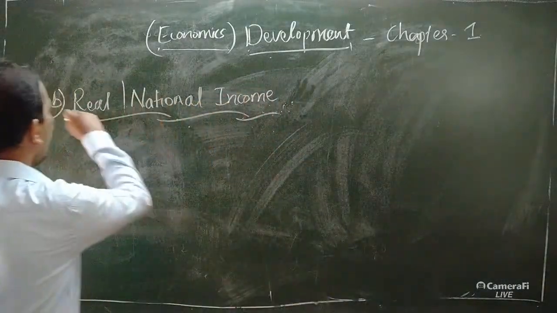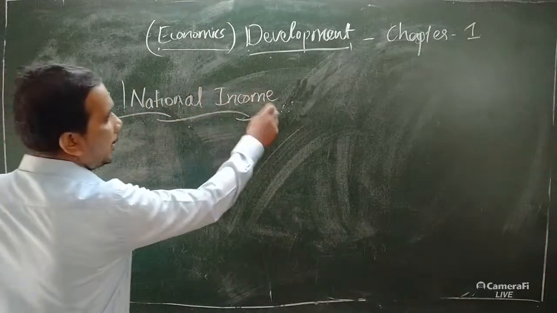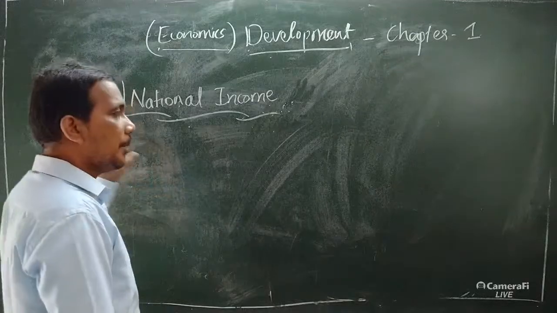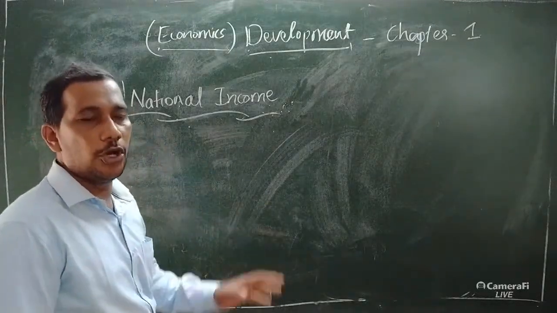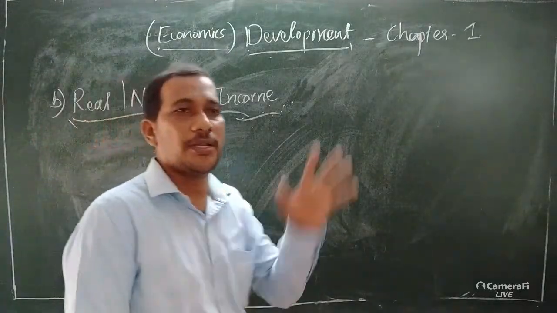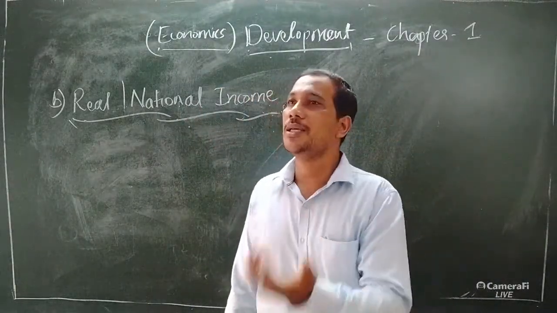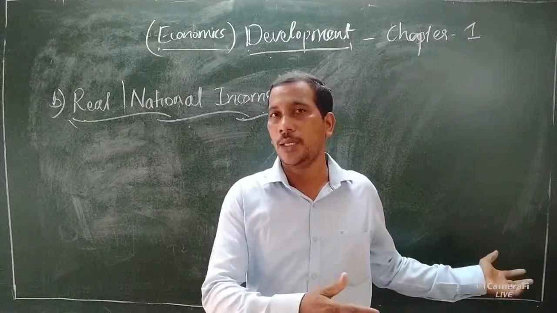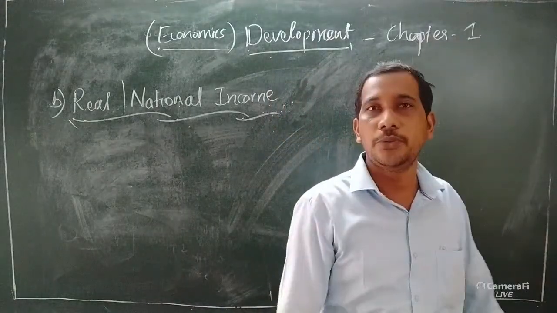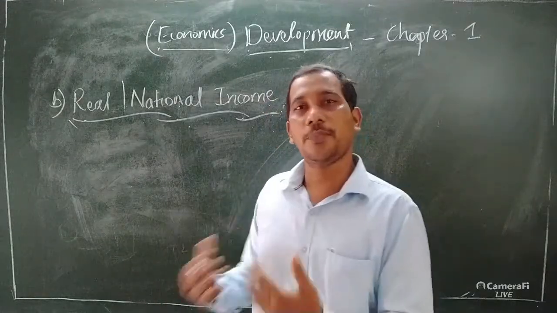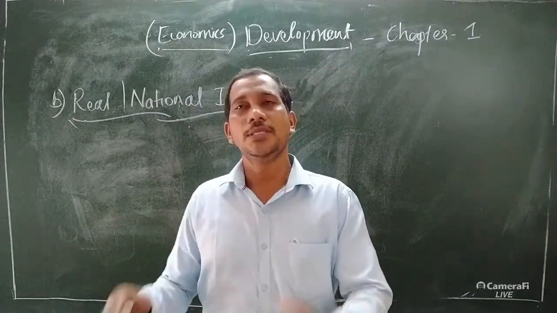So therefore, they mentioned real national income. We can come to the conclusion, what is that? The purchasing power of the income, or the purchasing power of the particular person. If the particular person's purchasing capacity is increased, that means indirectly what? His standard of living is also improved, and his income is also increased. That is known as per capita income. So this is the importance.